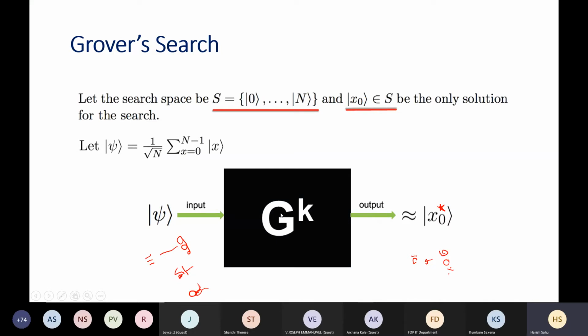How many times do we apply it? Square root n times. Then we get the desired answer with high probability. If we get this x star more than 90% of the time, then x star is our desired state, our satisfying solution, or the item which we are looking for.